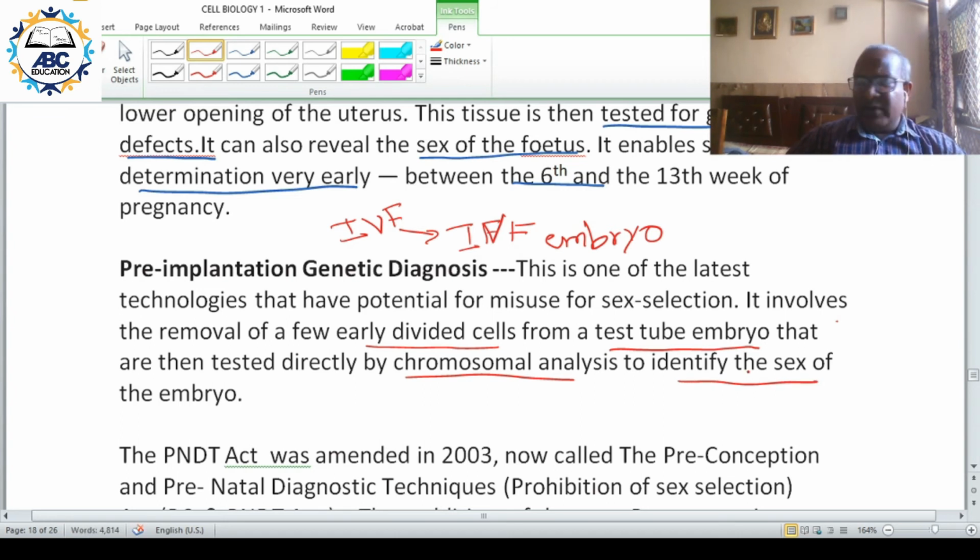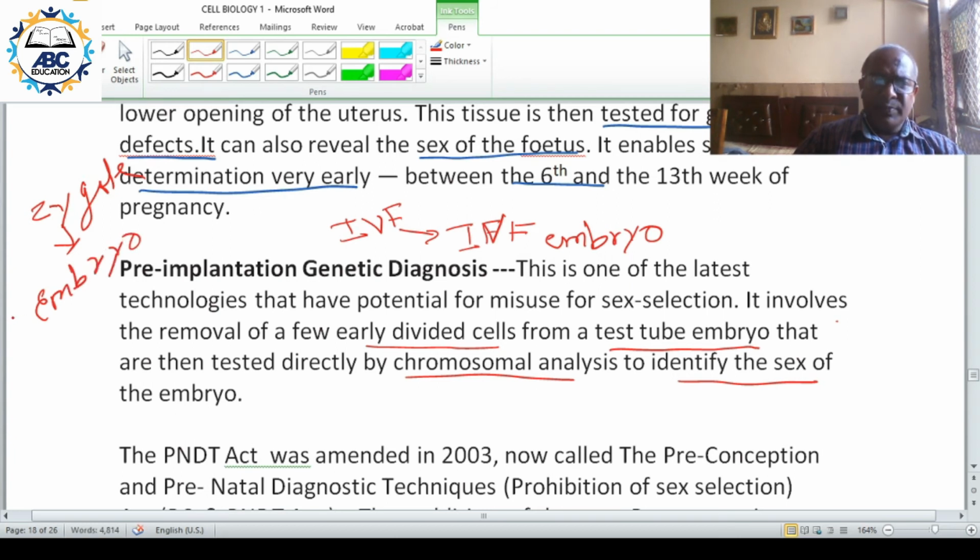So IVF is done. In case of IVF, the sperm fertilizes the ova in a test tube. Then cell division, then zygote is formed, and after zygote, embryo. So the IVF embryo is there.